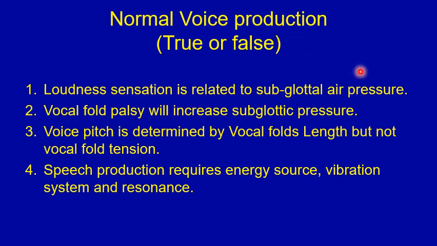This is a true or false type of question on normal voice production. Number one, loudness sensation is related to the subglottal air pressure, true or false. Number two, vocal fold palsy will increase the subglottic pressure. Number three, the voice pitch is determined by the vocal fold length, but not the vocal fold tension. And number four, speech production requires an energy source, a vibration system, and resonating chambers. Choose which is true and which is false before proceeding to the next slide with the answers.